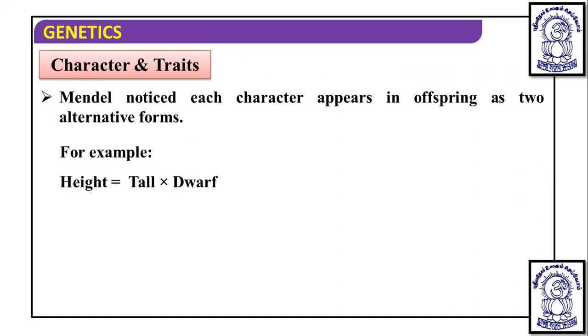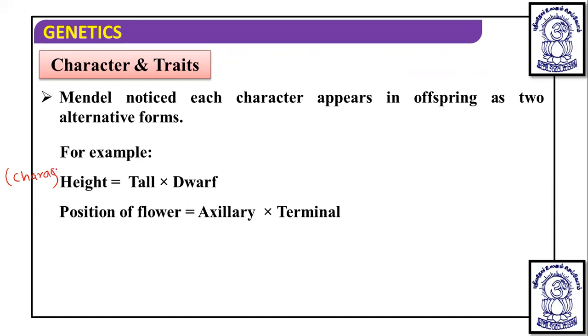If we take the example of height, height is the character, but tallness and dwarfness are alternative forms of the height character. So these are traits.